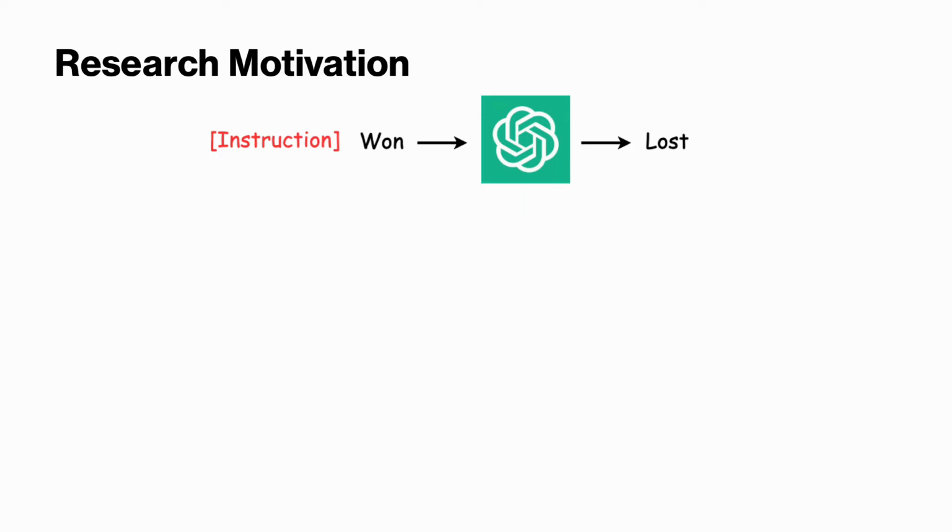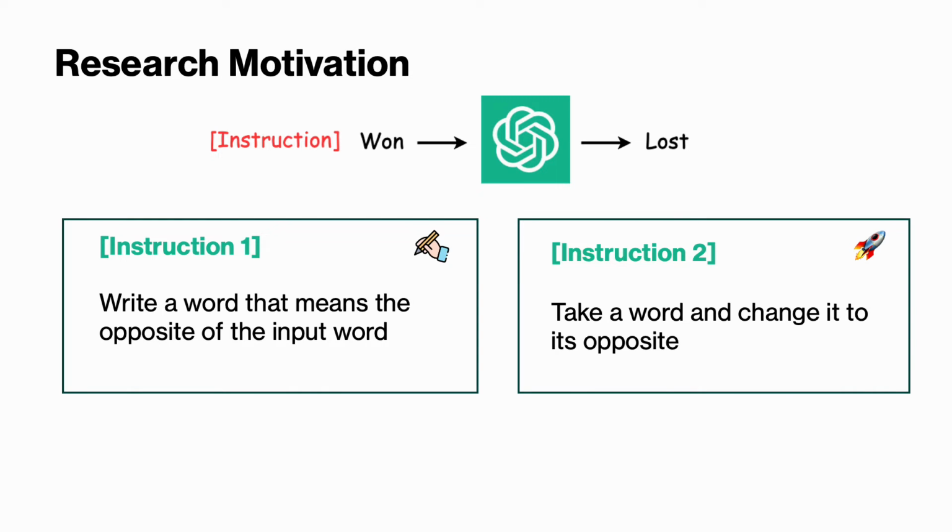It all comes down to this. The way you frame a question can completely change the result you get. Here, the goal is straightforward. We want the model to take a word as input and output its antonym given an instruction. Now, look at these two instructions.